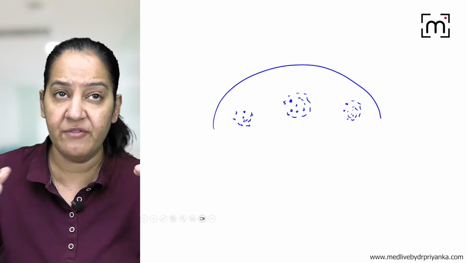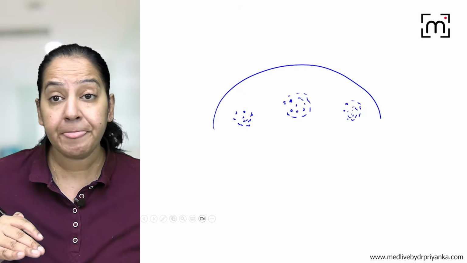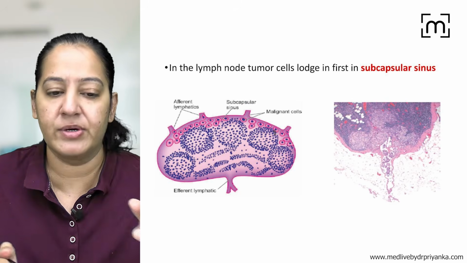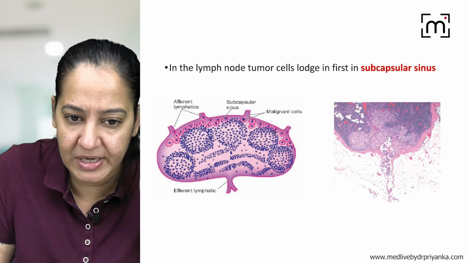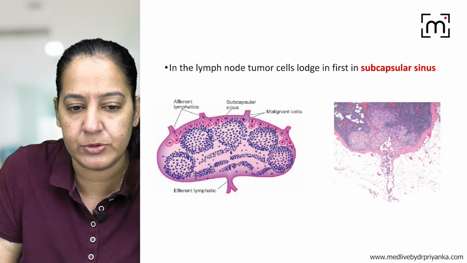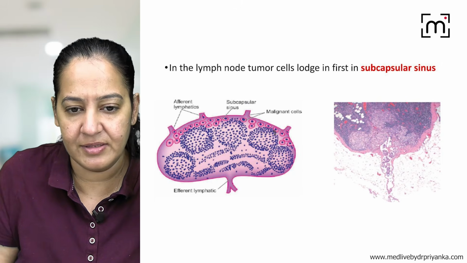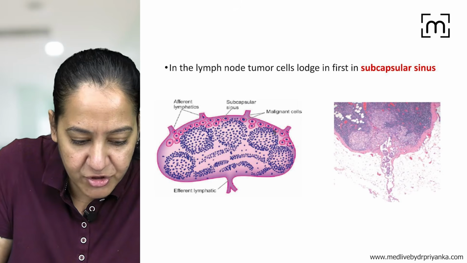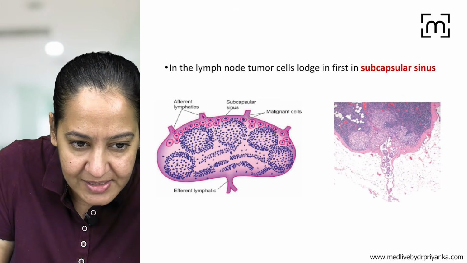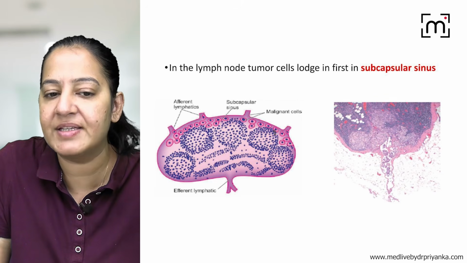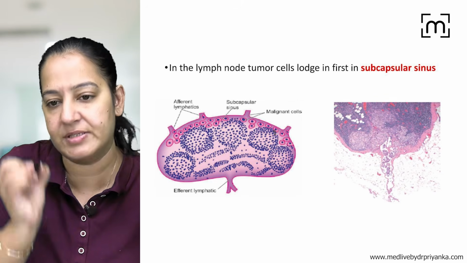So which portion of the lymph node is involved first by the tumor cells? The answer is subcapsular sinus. Can you see? This is the capsule. Please see. In this diagram, this is the capsule and these are the follicles. Where are the tumor cells? You can appreciate these small tumor cells are there. I'm marking with green color. Just below the capsule, you can see the tumor cells are there. It is known as subcapsular sinus, right?